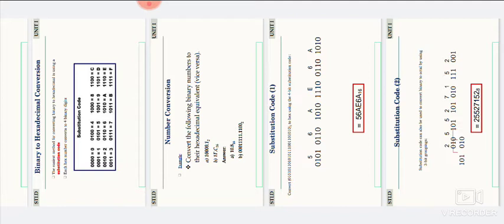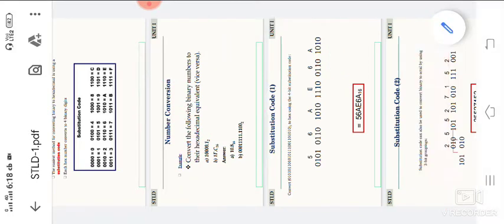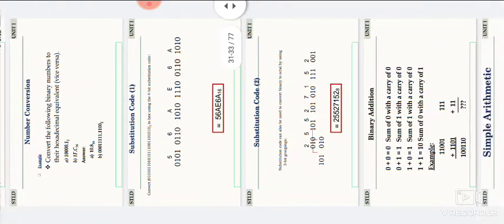This is one example of converting hexadecimal to binary. Here A is 10. We are using the 8421 code, and 8421 code can be converted. A is the value of 10, so we note down 1010. 6 means 0110, we note down. In the same manner we note down the values. Those are the different methods.